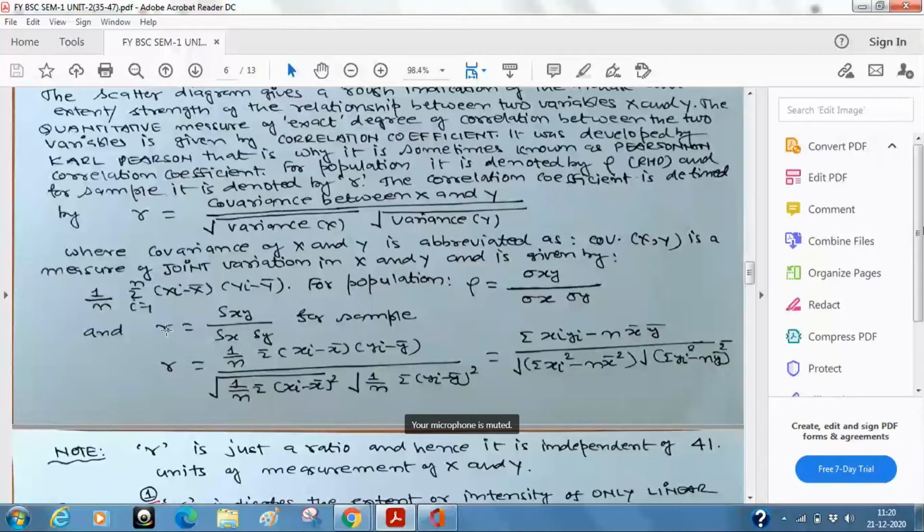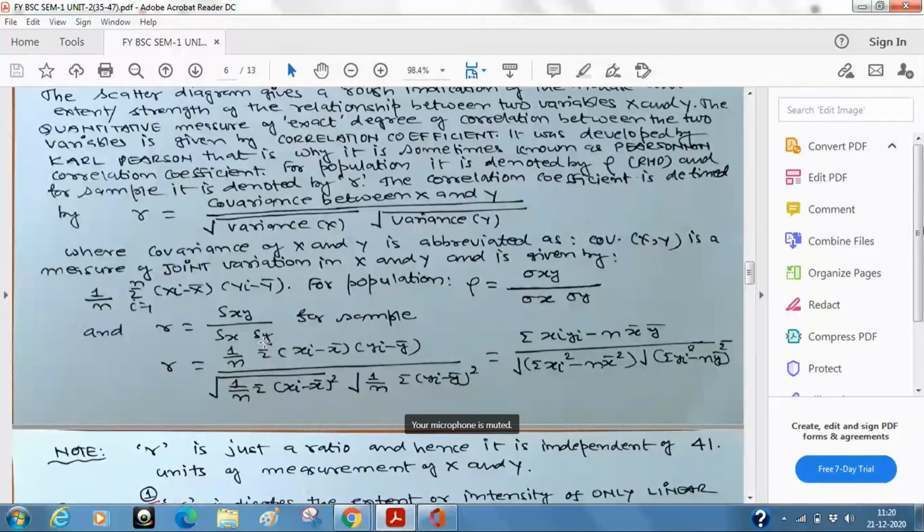It will come out as some value. But as you have seen, there are two things which we are writing in the numerator and in the denominator. So when we say something like this, a divided by b, or something divided by something, it is a coefficient. What is a coefficient?